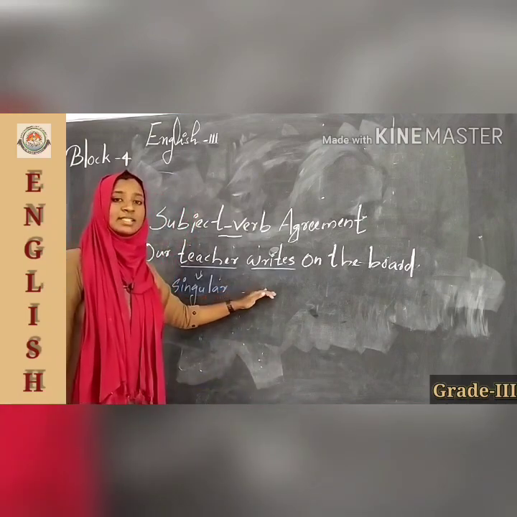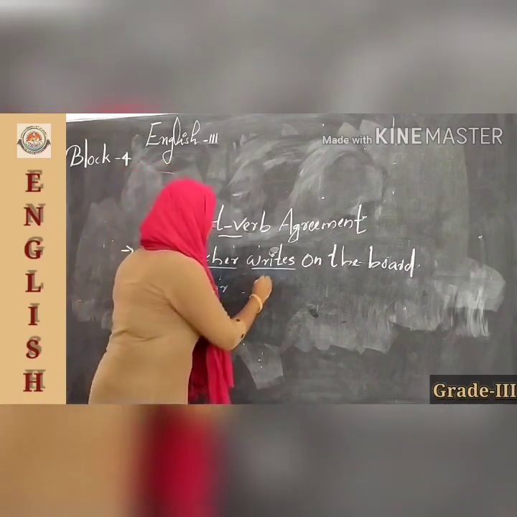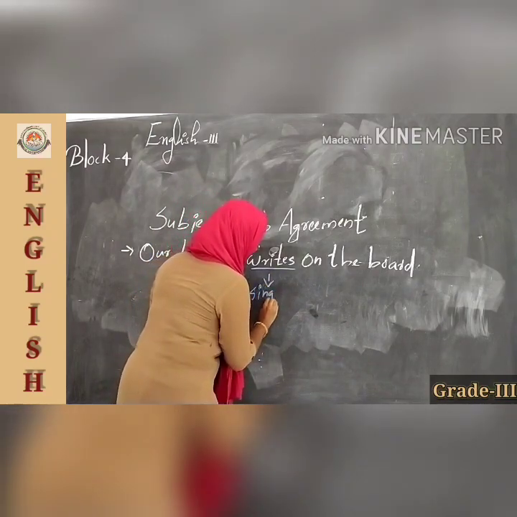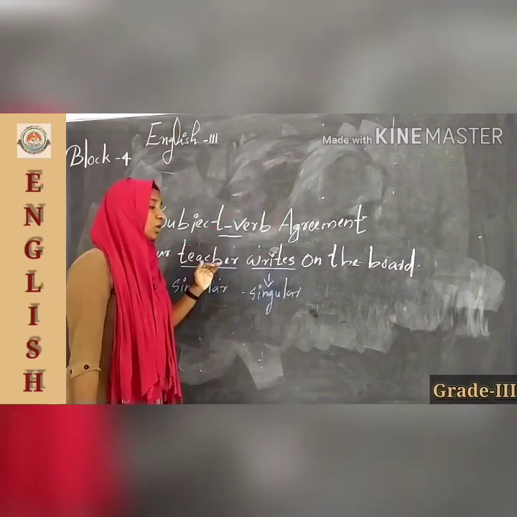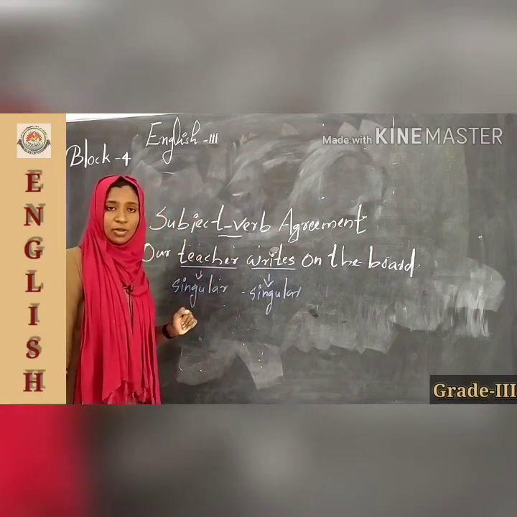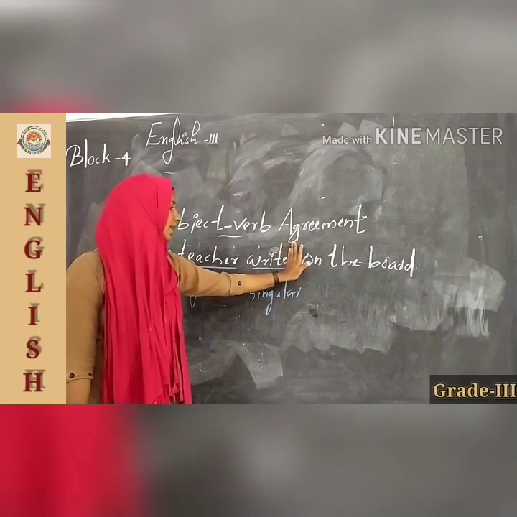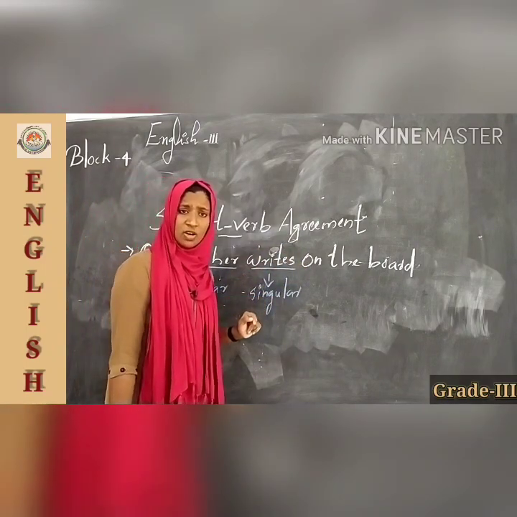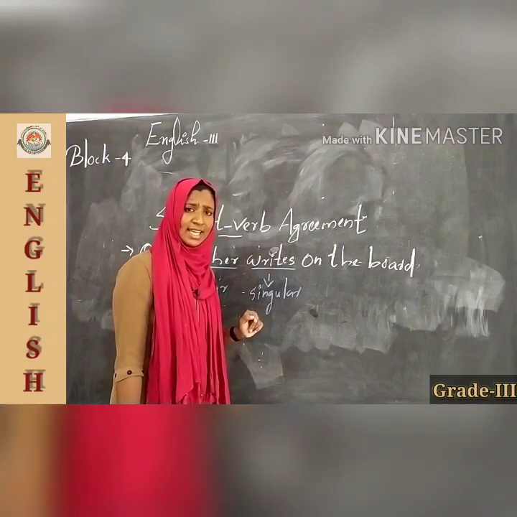And the subject is also singular. Why is the verb also singular here? Yes, it is not the base form of the verb, isn't it? Write is the base form of the verb and here we can see writes. So it is also singular. Okay, is it clear?